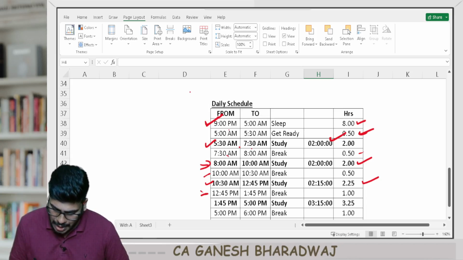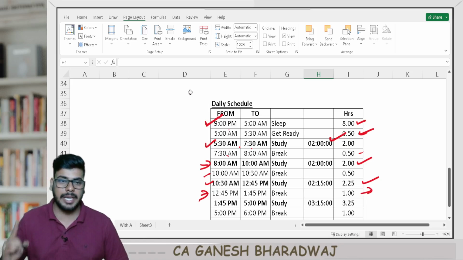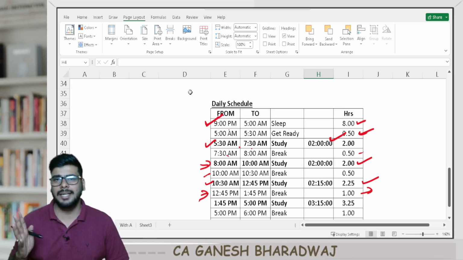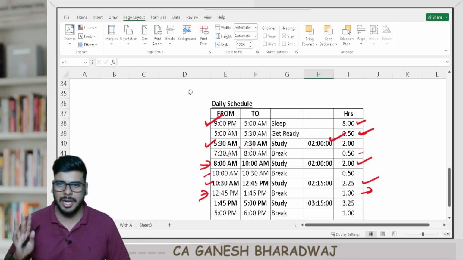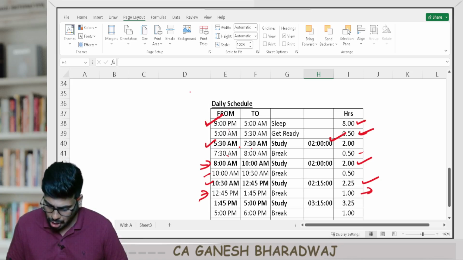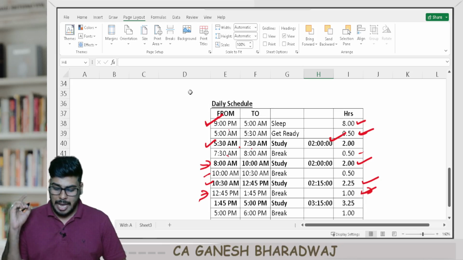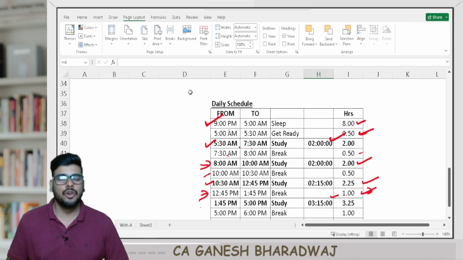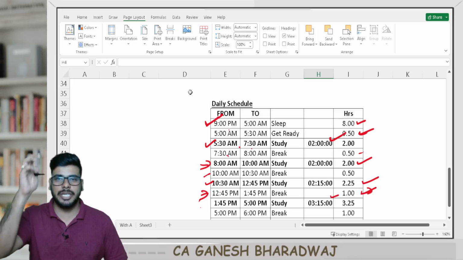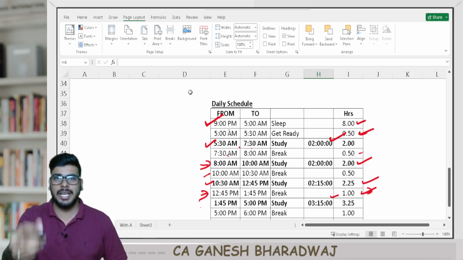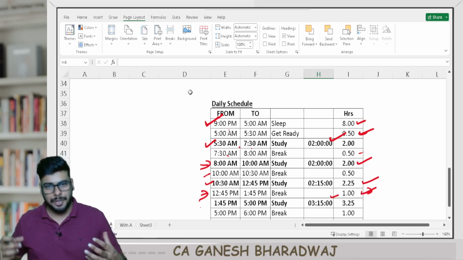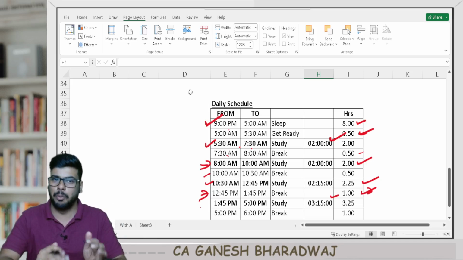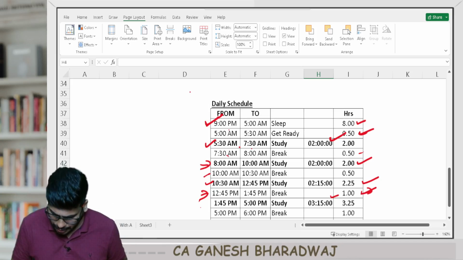Then you take a 1 hour break. This 1 hour break includes your lunch time, and even if you want to take a small nap or whatever it is, finish it off before 1:45. And from 1:45 to 5, this 3 hours 15 minutes, no matter what, you just spend the time with your books. Either you watch a lecture, or you do revision, or you partly do both, you do anything, but make sure that this is your exam writing time.